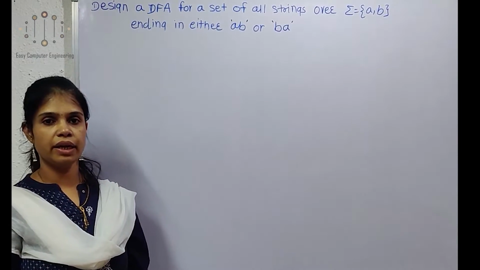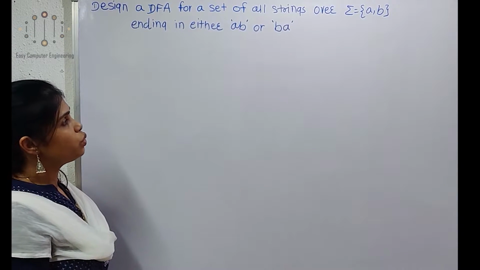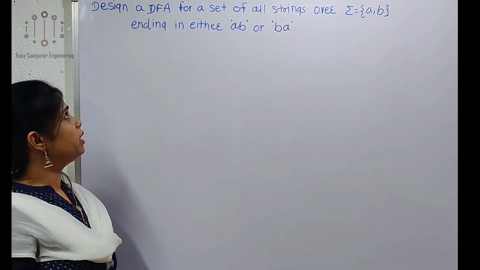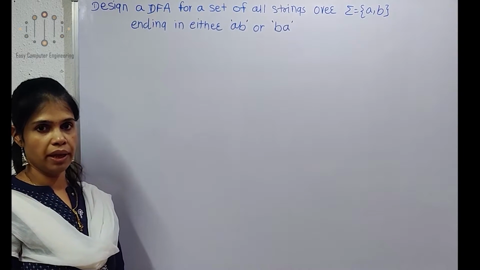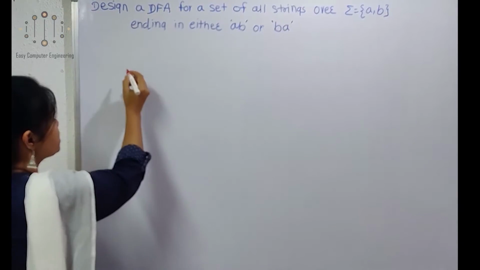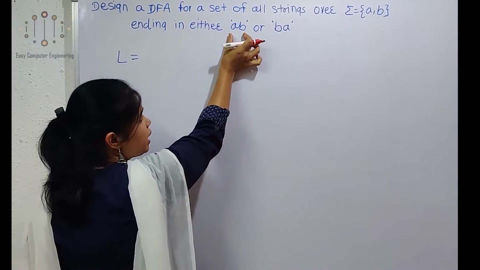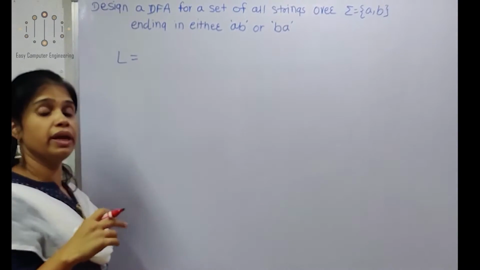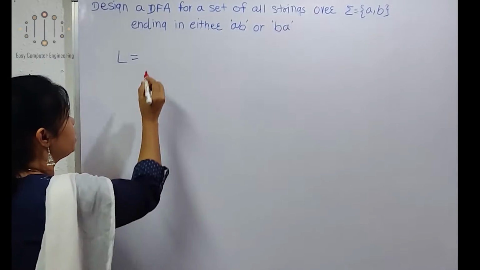How to design a DFA for the language over sigma equal to {a, b}, where all strings end with either AB or BA. First of all, we'll look at the language. All strings end with AB and BA only, not ending with BB or AA. The same letter should not be there.